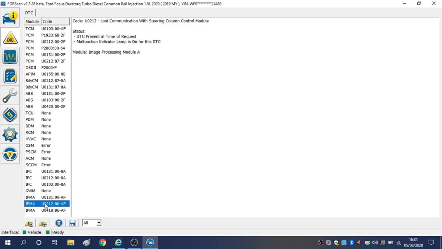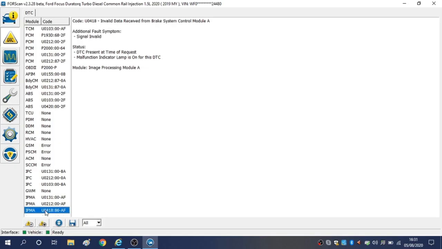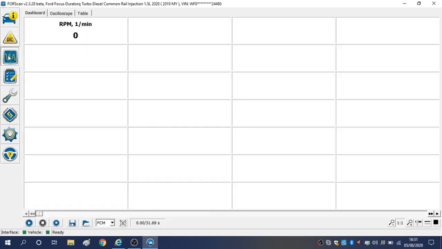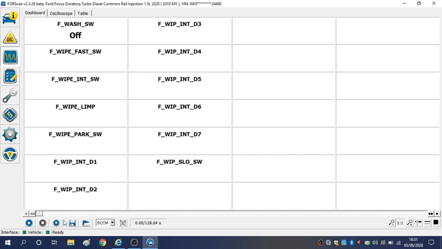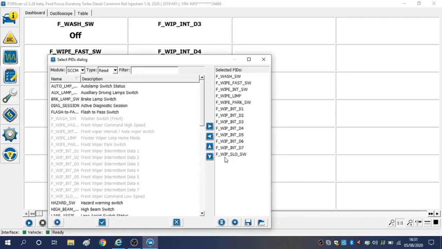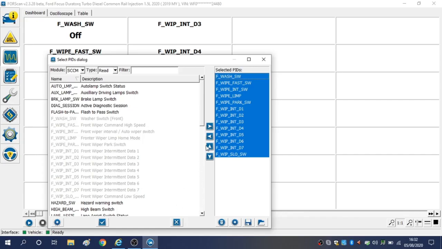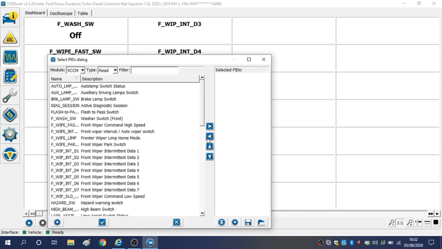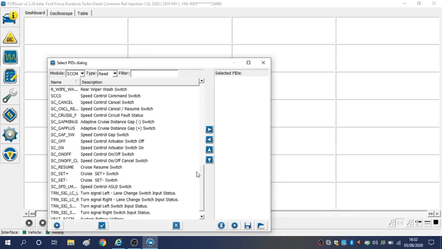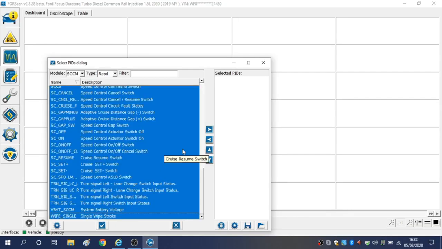So what we're going to do next, we're just going to look at a little bit of live data. We're going to confirm whether or not we can see any live data in these control modules. So we're into the data logging now. We're going into the steering column control module. We're just going to delete some data PIDs that were there from a previous vehicle I was looking at. And what we'll do now, we'll just highlight every available data PID and see if we can read anything on the module.